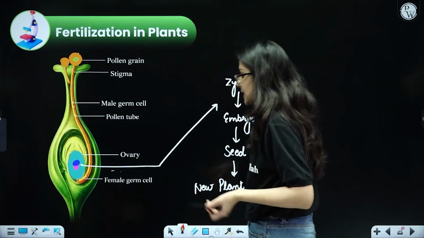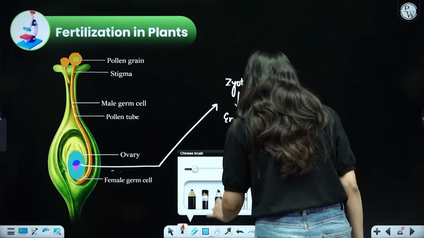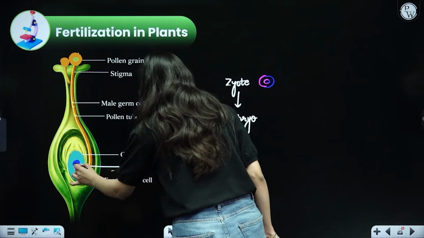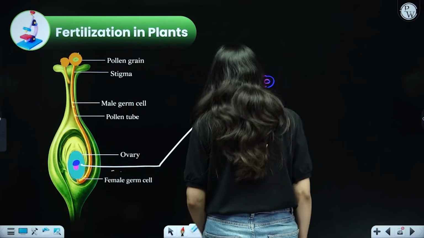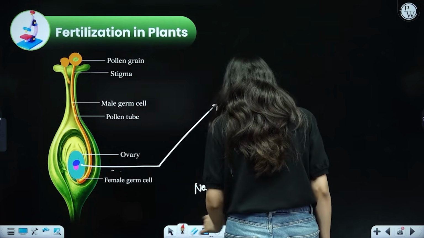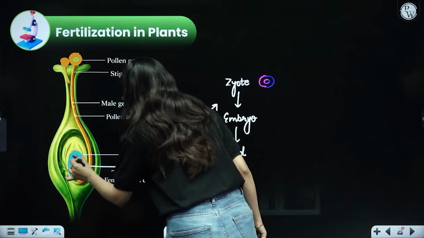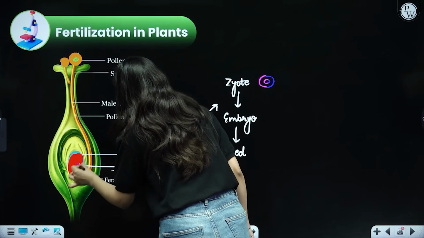Now beta, once this has taken place, the embryo is forming seed over here. So what can I do? I will just simply make a seed for your better understanding, like this. Let us say this is the seed. Over here, beta, seed formation has taken place.